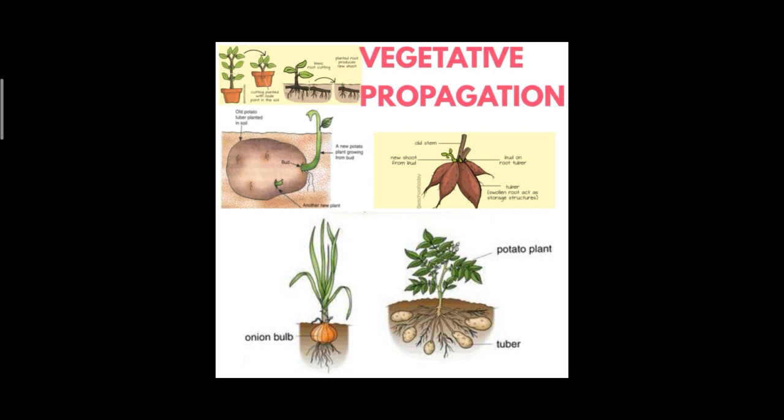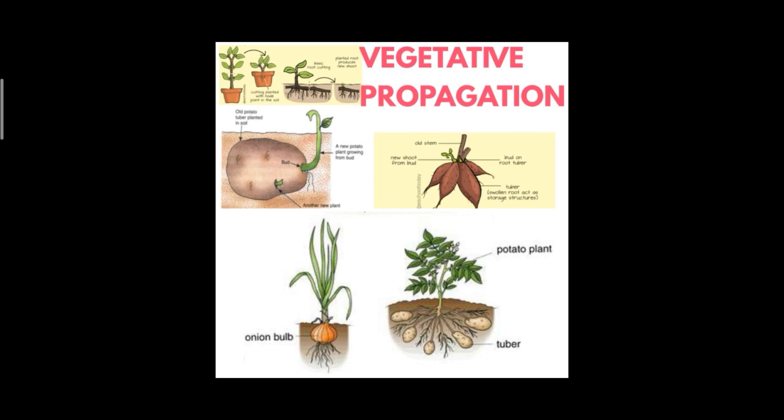Now the fourth point is that it involves only one parent. From one parent we will get so many offspring. That is one of the advantages. Next point, it is the only method for plants which lose the capacity to produce seeds.